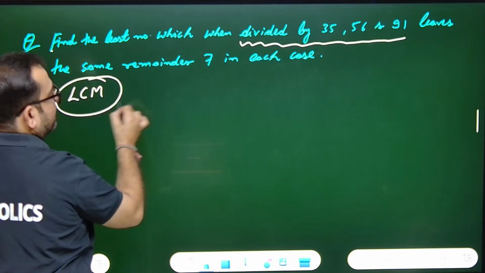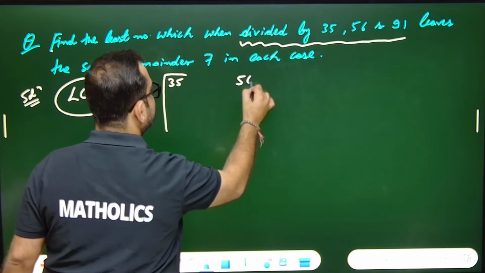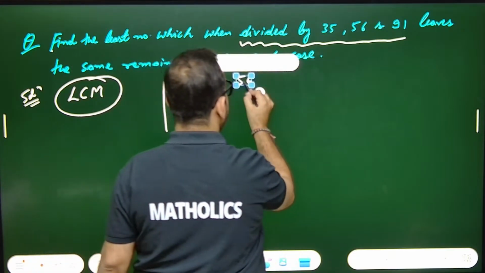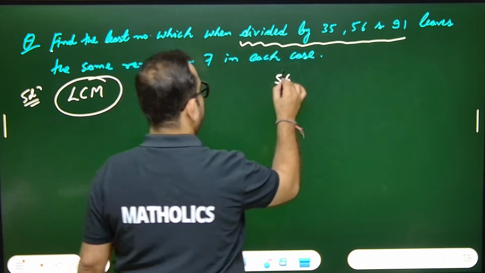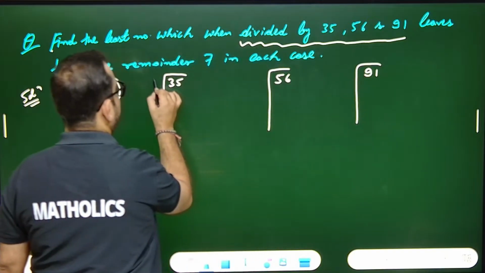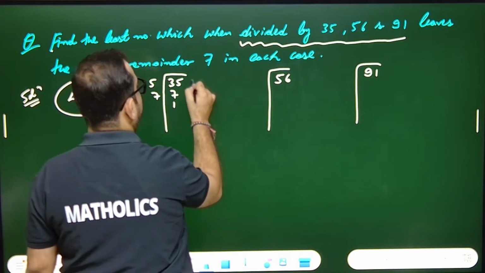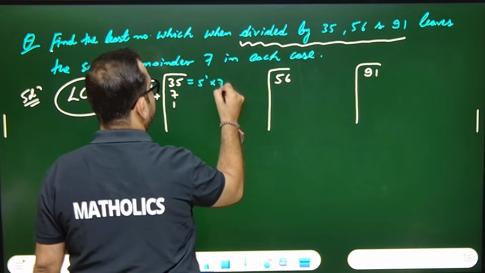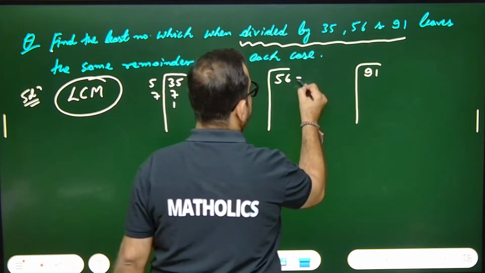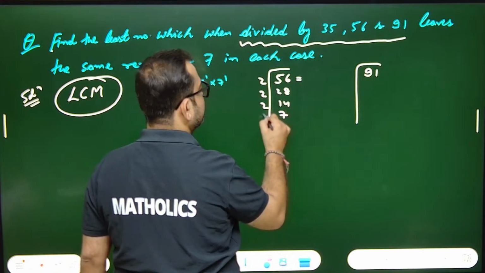Find the LCM. Prime factorize 35, prime factorize 56, and prime factorize the other given number, 91. 5 sevens are 35, so 35 equals 5 raised to power 1 into 7 raised to power 1. 56 is going to be 2 into 2: 28 twos are 56, 14 twos are 28, 7 twos are 14, and 7 ones are 7.